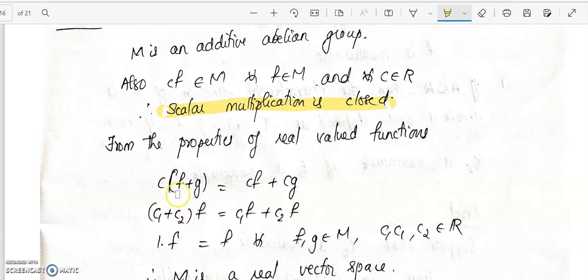When you take c(f plus g), that is equal to cf plus cg, which is again contained in the set of all measurable functions. And again (c1 plus c2)f will be equal to c1 f plus c2 f, and 1 times f will be equal to f, for all f, g belongs to M and c1, c2 belongs to R. So these are the extra conditions we need so that M becomes a vector space, and it satisfies all the conditions. Therefore M is a real vector space.